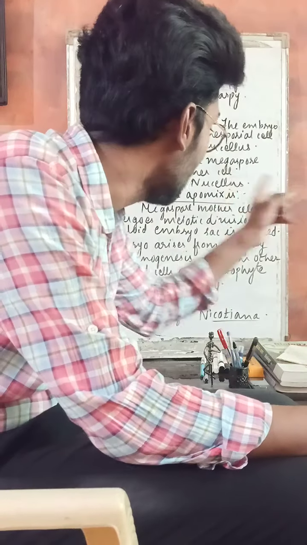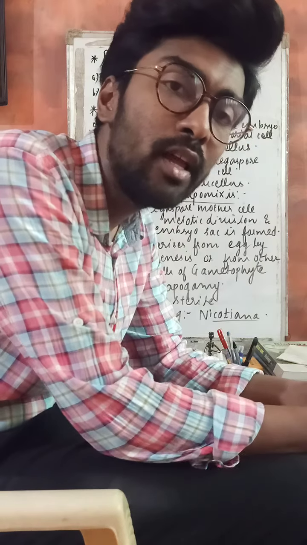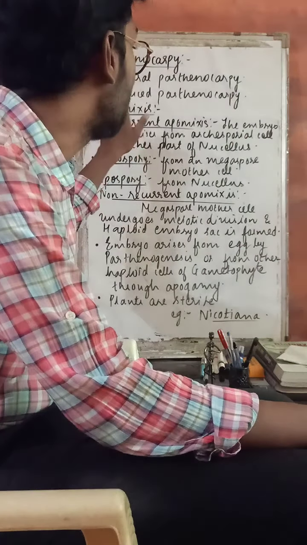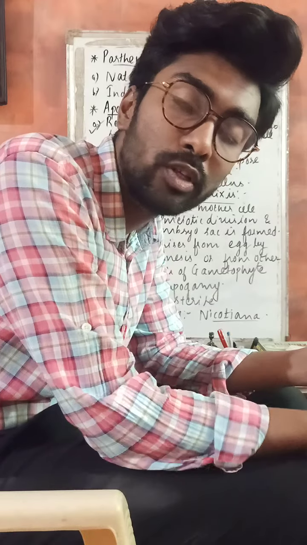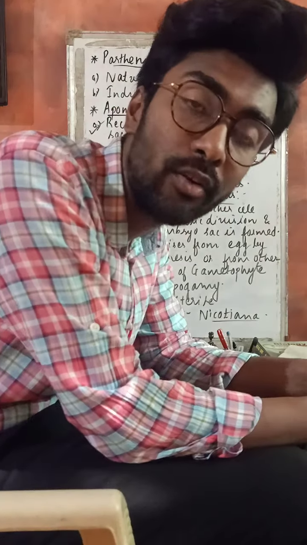That process is generally called apomixis, right? Okay, now whenever you talk about apomixis, that is without the help of fertilization, it is a part of asexual reproduction. The last topic is polyembryony. Poly is many and embryony is embryo. Now what do you mean by polyembryony? The formation of more than one embryo in the seed is called polyembryony. It was first studied by the scientist Leeuwenhoek. He was the first scientist who studied polyembryony in the citrus fruit.